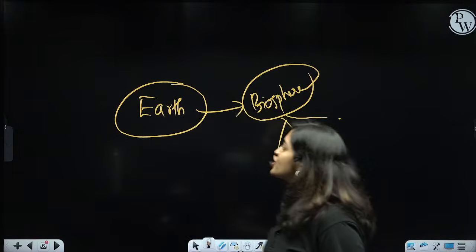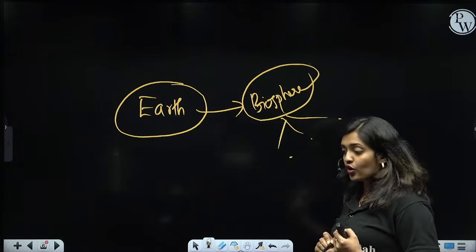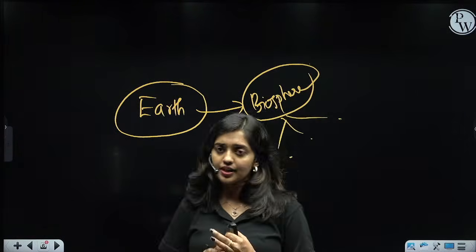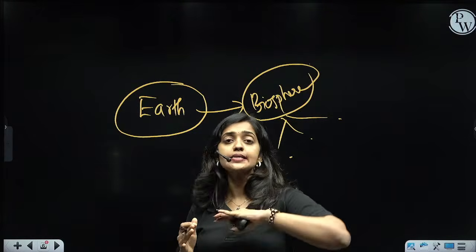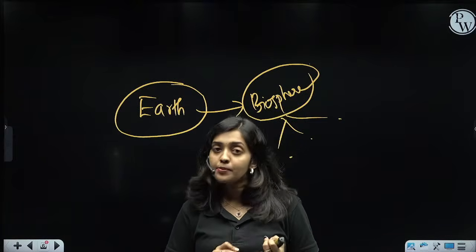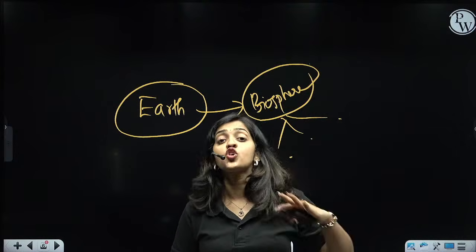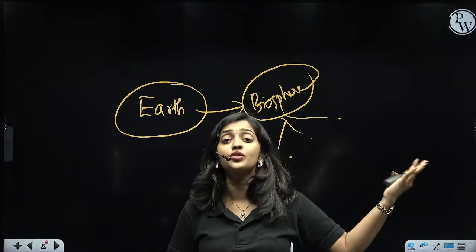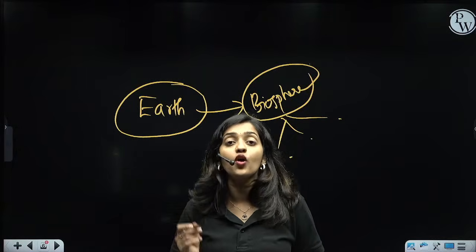Fine. So anyway, in the biosphere part of Earth only we could see living organisms. And another thing is, in our biosphere, living organisms are of a wide range. Like we know so many plants, so many animals, so many bacteria, so many fungi, so many protozoans belonging to the category protist. Like that, millions and millions of living organisms are there.